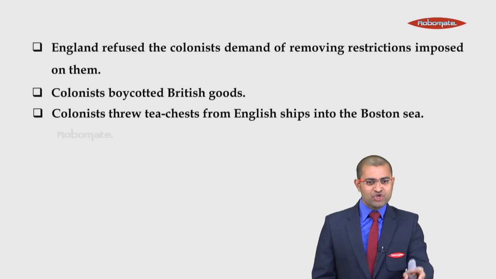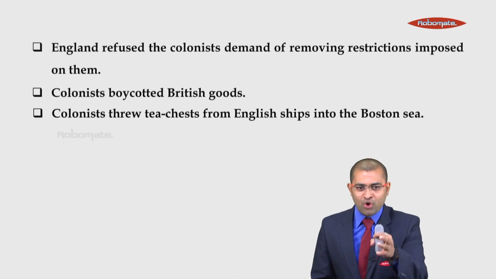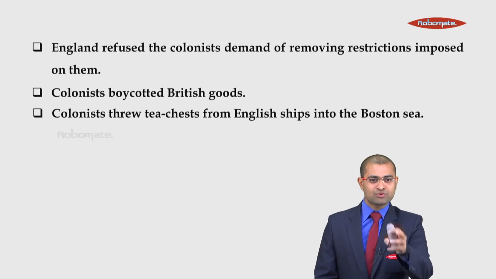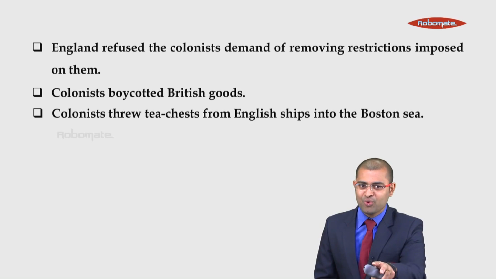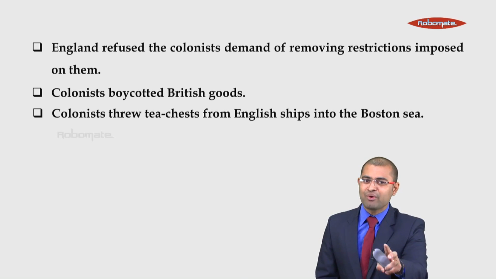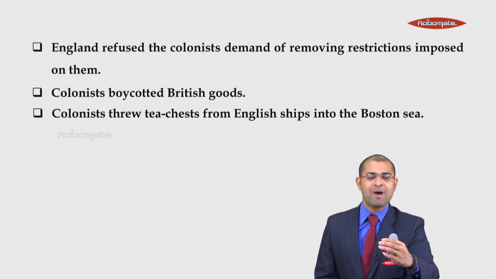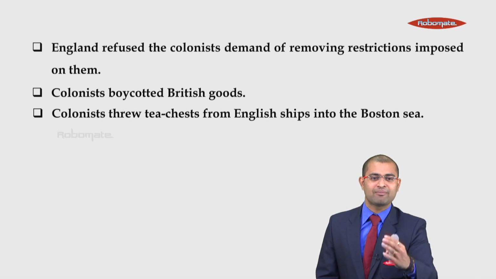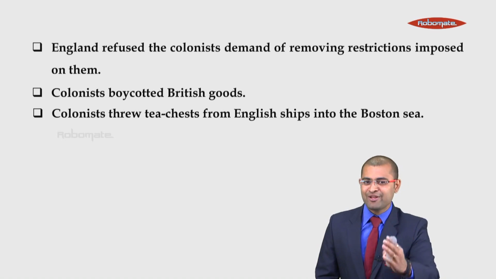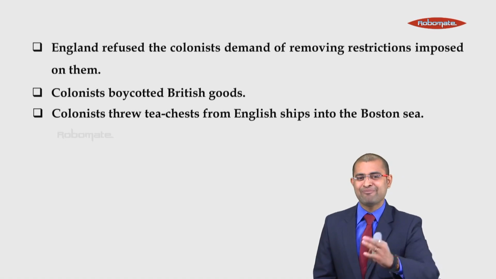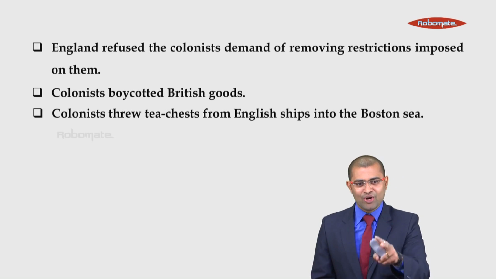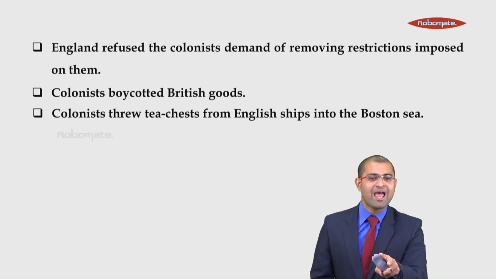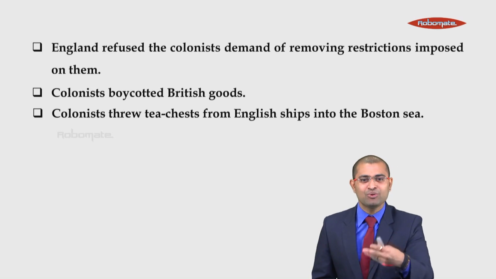But still, 3 ships came and landed in Boston Harbor Port. Once these 3 ships landed in Boston Harbor Port, colonists started revolting. Let this ship go back. But England was adamant, and the ship remained at the same place. But the colonists made a plan and they stepped into the ship.